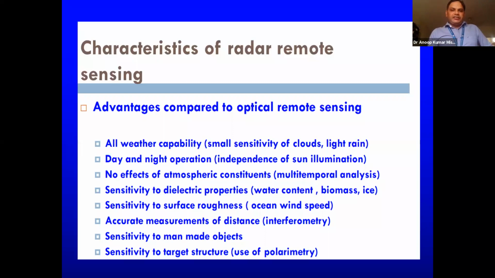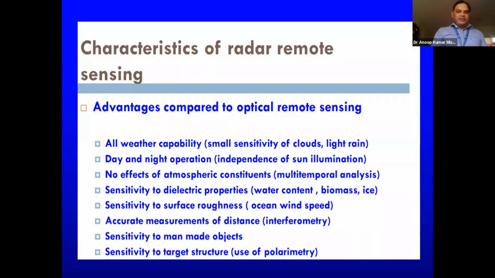Then this is the characteristic of radar remote sensing. We already had plenty of this one. The first one is all weather capability, with a small sensitivity towards clouds and light rain. Again, I'm emphasizing that when we say that, it means the clouds have small droplets. But if those clouds have big droplets with ice crystals inside, then that is going to affect the radiation. In that case, it will not be called all weather capability, because clouds are definitely going to block them. Then light rain, and in case of heavy rain, it is definitely going to affect that radiation.